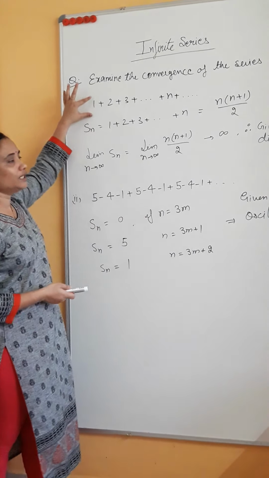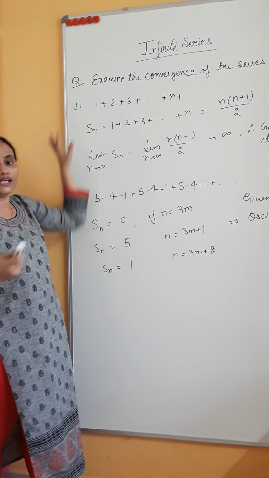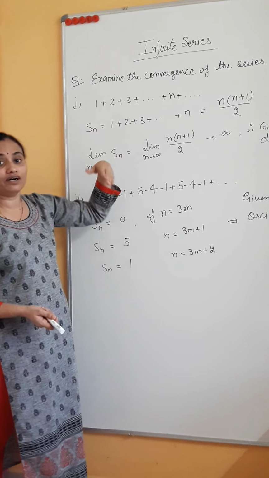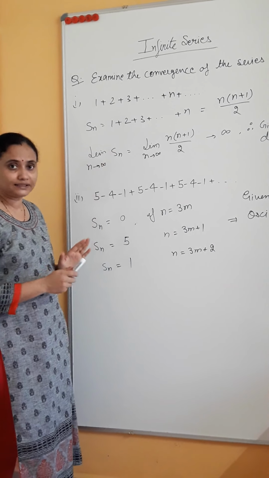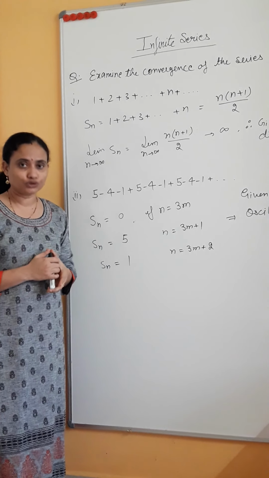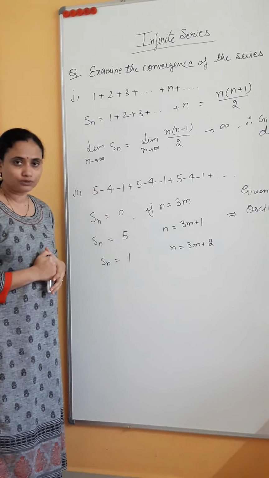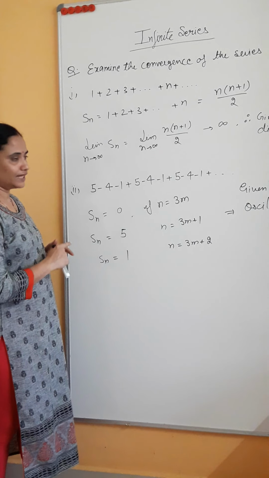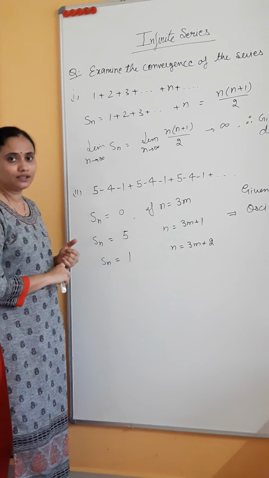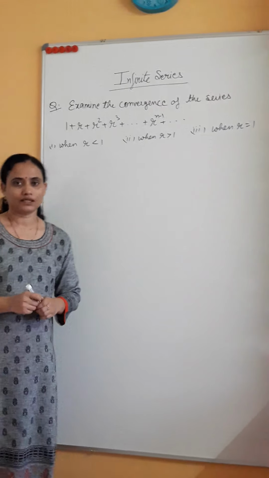If we have only positive terms, either the series will converge or it will diverge. It will never oscillate. So that is a basic property of when a series can oscillate, you should remember that it is possible if we have both positive and negative terms. Okay, so now I'll take one more very well-known example to understand convergence and divergence better.